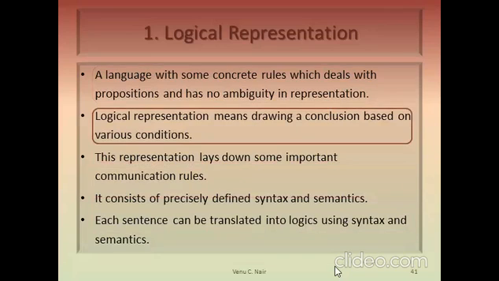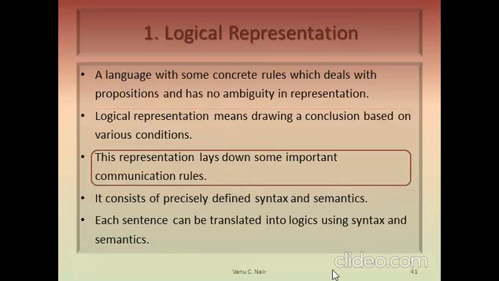Logical representation means drawing a conclusion based on various conditions. Various rules will be used, and the conditions will have some values, and based on those values we will be drawing some conclusions.